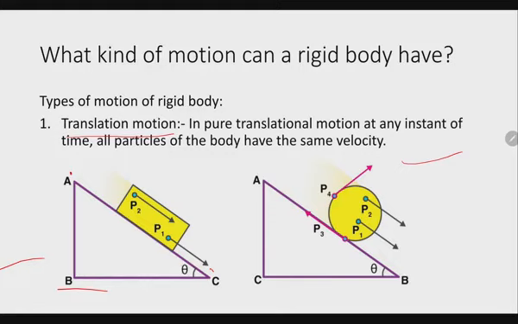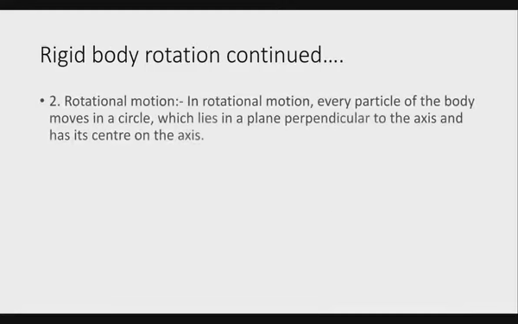Different points, say P1, P2, P3 and P4, have different velocities because they are covering different distances. That means it's not pure translational motion. So it's a combination of translational plus something else, and that something else is called rotational motion.